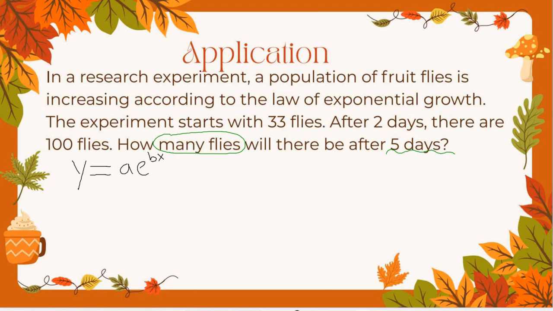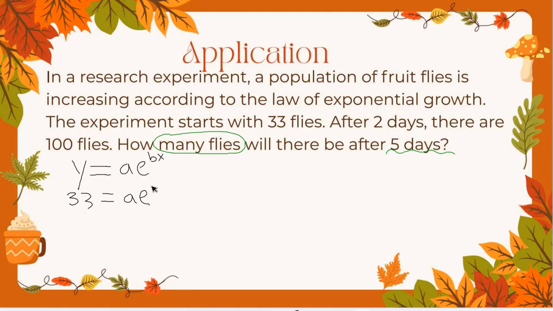Alright, so the first one tells us that the experiment starts with 33 flies. So again, which variable did we say represents flies? The y value. Because remember, our independent variable, or x, is going to be our time. So in this case, it's days. Our dependent variable, which is our y, is going to represent our number of stuff. So number of dollars, like we had previously, number of flies, like we have on this one. Now, if we're at the start of the experiment, what is our time? Basically before we start. 0, right? Because we are starting the experiment, no time has passed.